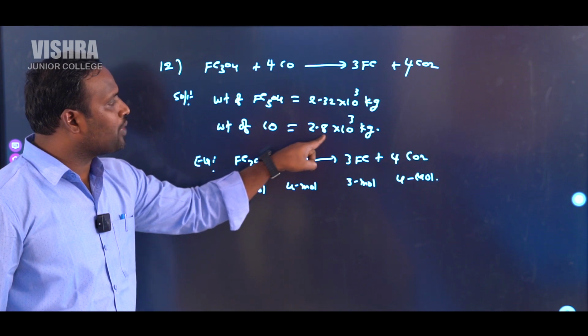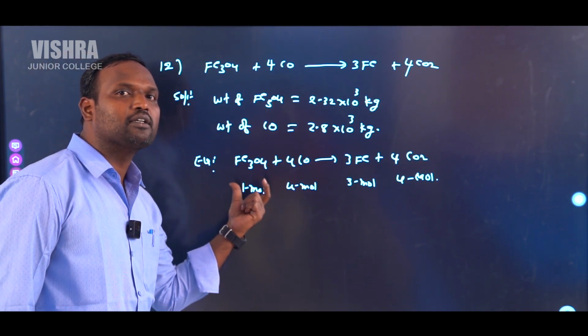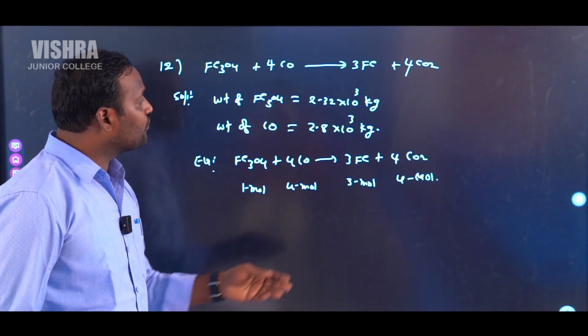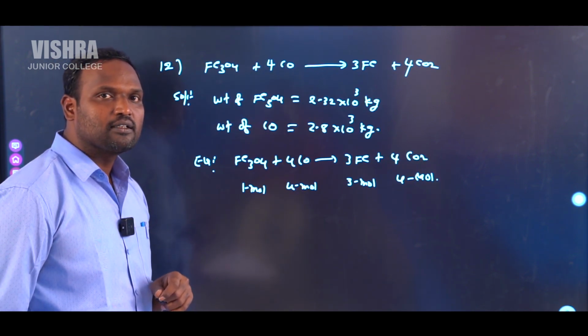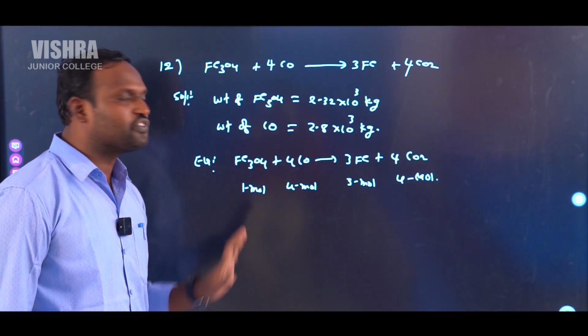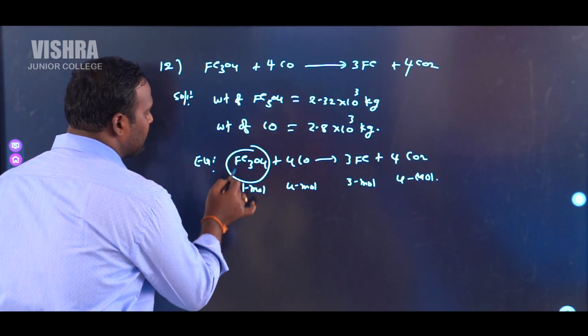Weight of CO is 2.8 into 10 power 3 kgs. So in this case, which one is the limiting reagent? The product depends on it; you have to find the weight of iron in kgs. The amount of iron formed in this case depends on the limiting reagent. Which one is the limiting reagent in this case? Fe3O4 is the limiting reagent.